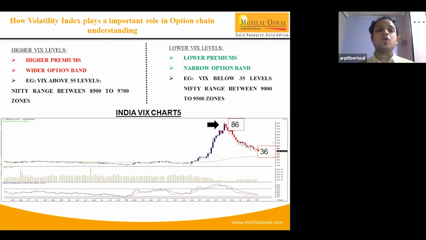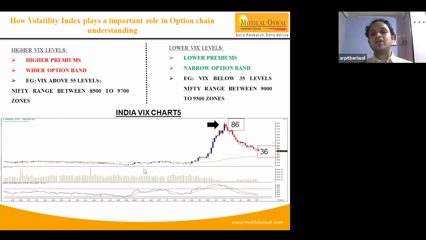So this is how to gauge momentum. We can look at 15-minute charts for the index. If the index is continuously making higher highs on 15-minute charts, for example, at 10 o'clock Nifty was trading at 9,300, at 10:15 it is trading at 9,330, and likewise after every 15 minutes it is moving slowly up, that means the market is gathering pace and is expected to move higher.